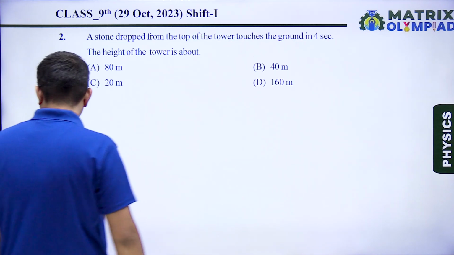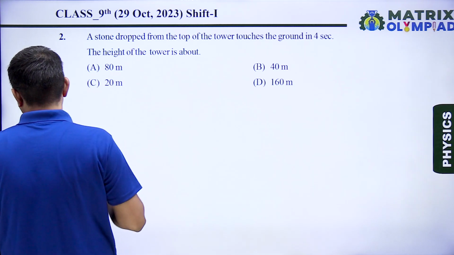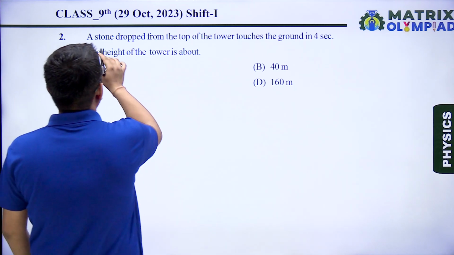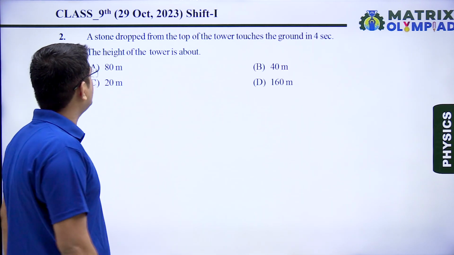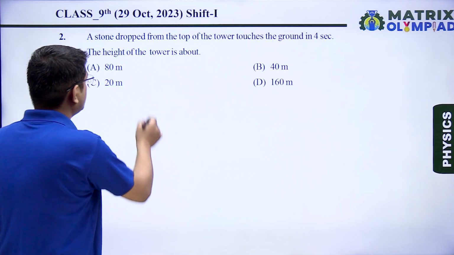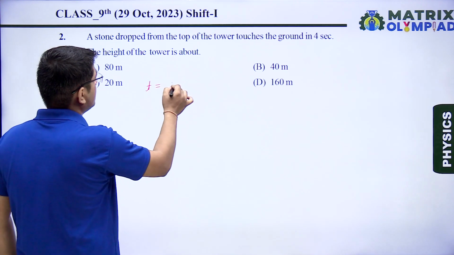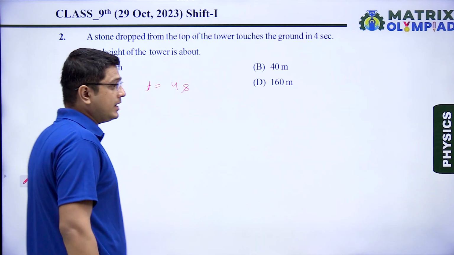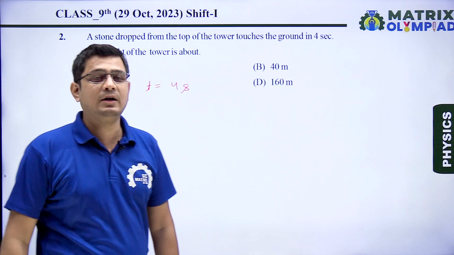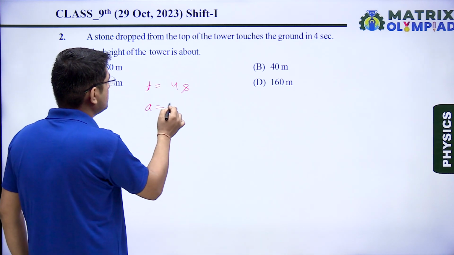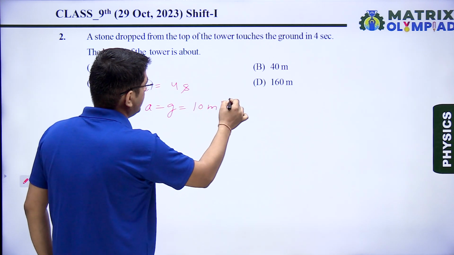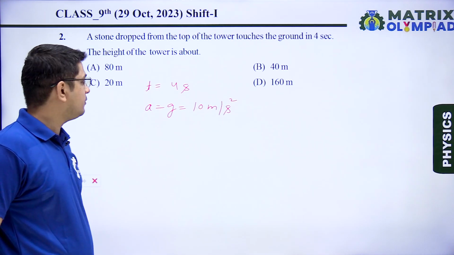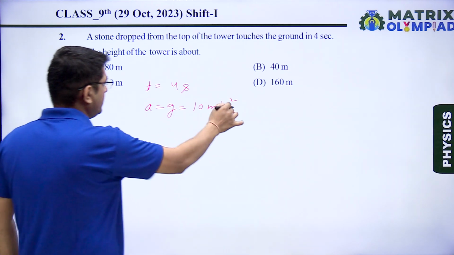Okay. Next question. Question number 2. In question number 2, it is said a stone dropped from the top of tower touches the ground in 4 seconds. The height of the tower is about. So the time is given, that is 4 seconds. And we know that a stone is falling under the effect of gravity, so acceleration will be equal to g. And I am writing its value 10 meter per second square. Actually, its value is 9.8, but for simplifying our calculation, I am assuming 10.